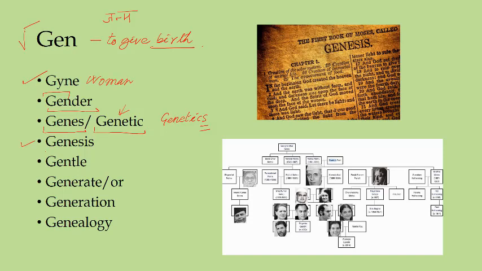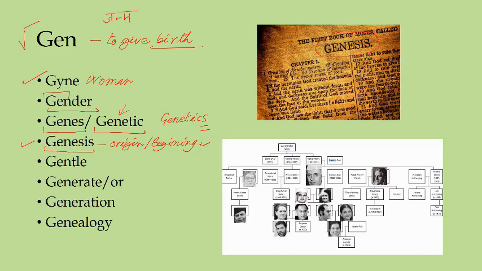Another word is there, genesis. Genesis literally means origin, or concerned with origin or beginning. Now there is a famous chapter in the Bible, supposedly the first chapter of the Old Bible, which is termed Genesis. Why is it Genesis?